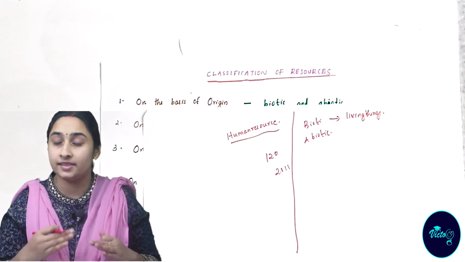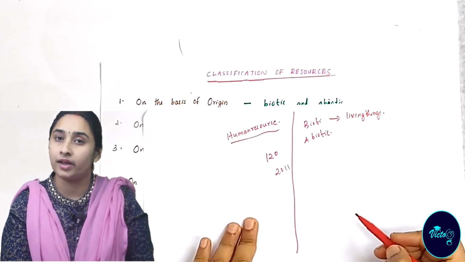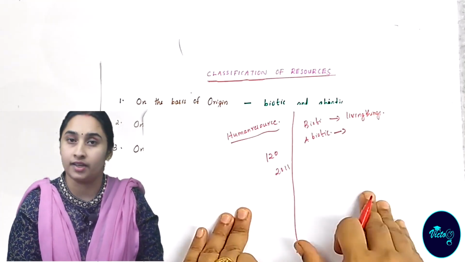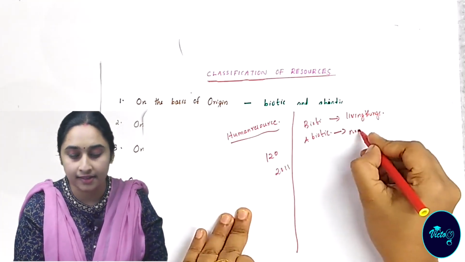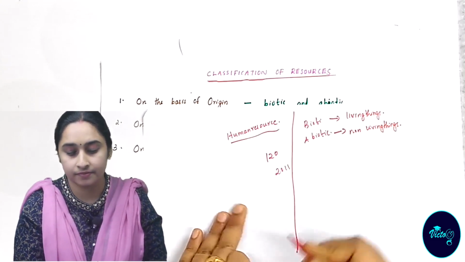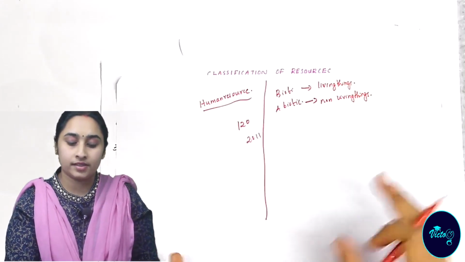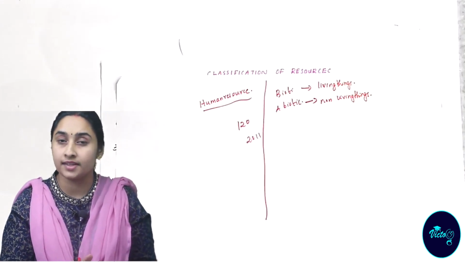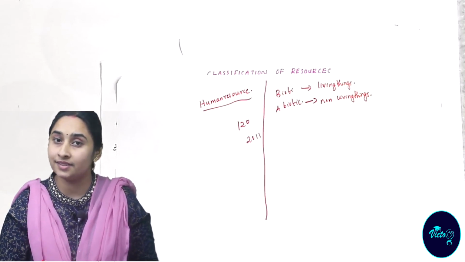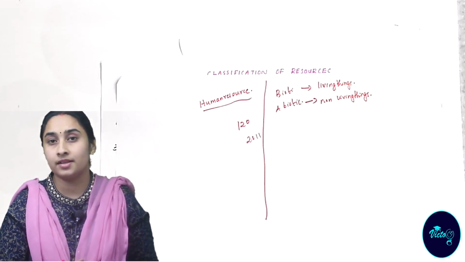All these things have life, so they are considered as biotic resources. Abiotic resource means the substance does not have life. Non-living things are considered as abiotic resources. So on the basis of origin, resources are classified into two: biotic resource and abiotic resource. Biotic means living things, abiotic means non-living things.